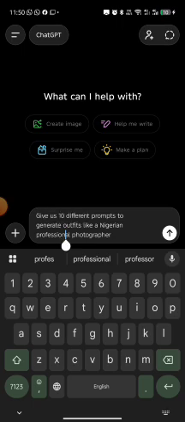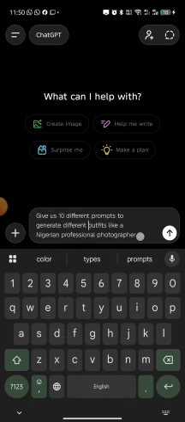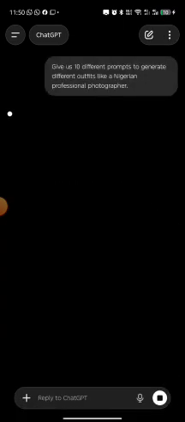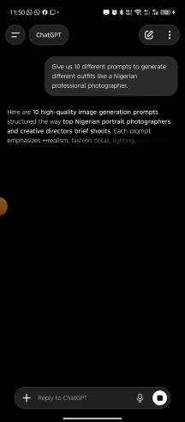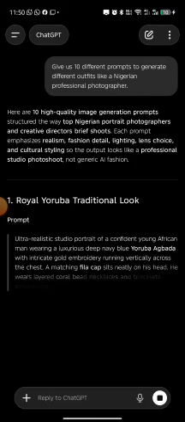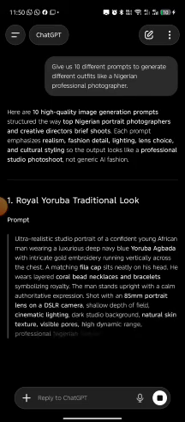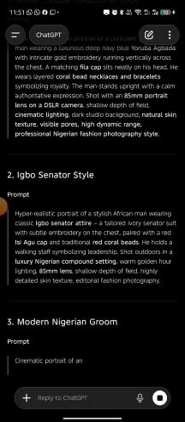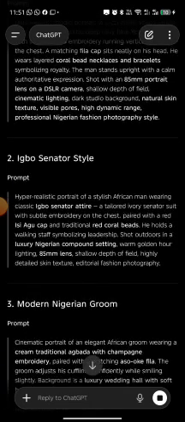Generate outfits, let's say different outfits like a photographer. All right, so let's tell it to give us 10 different prompts to generate different outfits like a Nigerian professional photographer. So we have the Yoruba traditional look here. We have Igbo senator look, modern Nigerian groom.